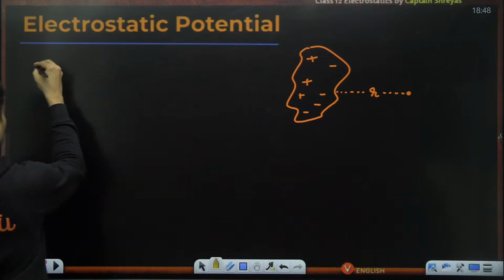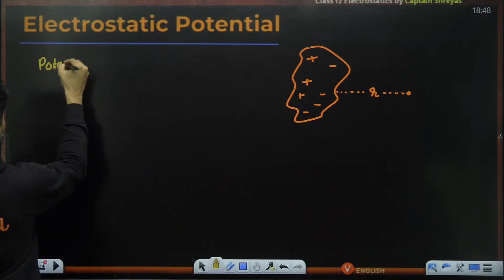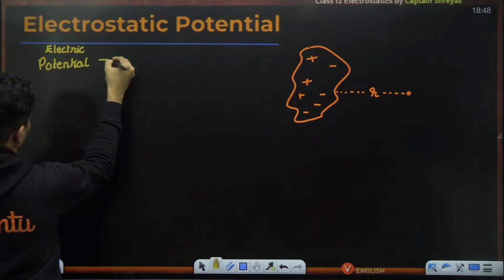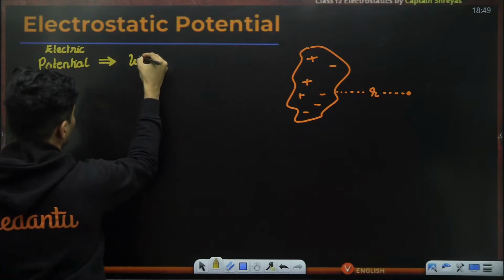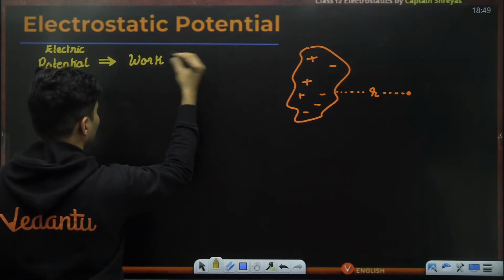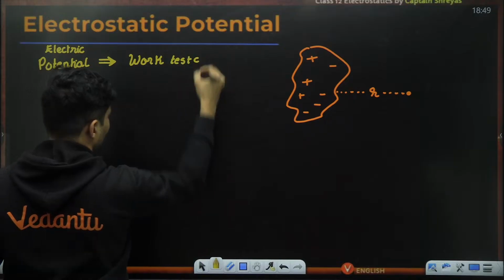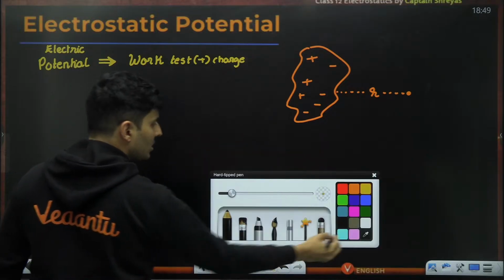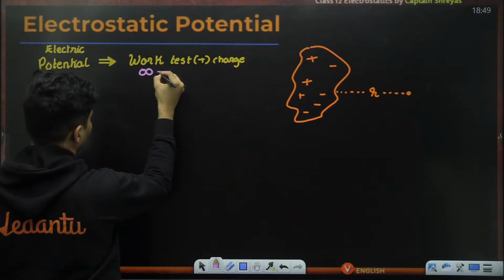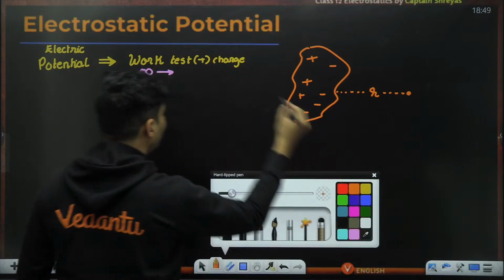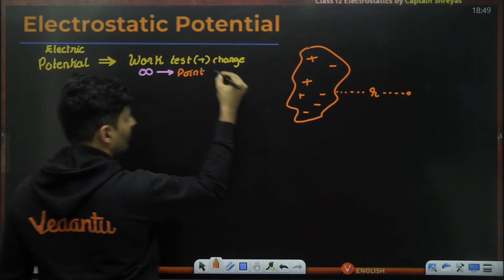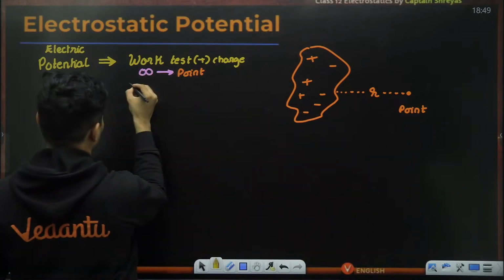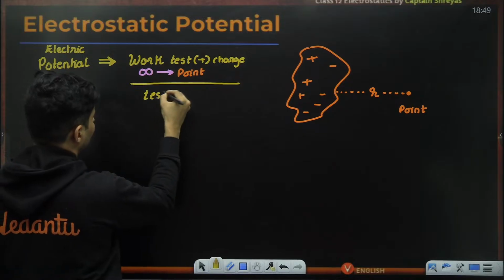Well, the manner in which I define electric potential is that you do some work in bringing a test positive charge from infinity to that particular point, and you divide it by the value of the test charge.